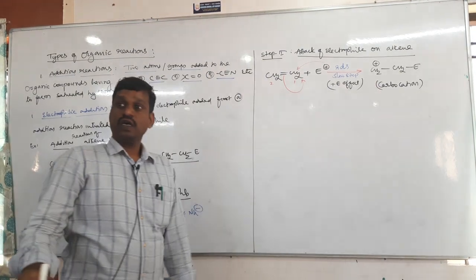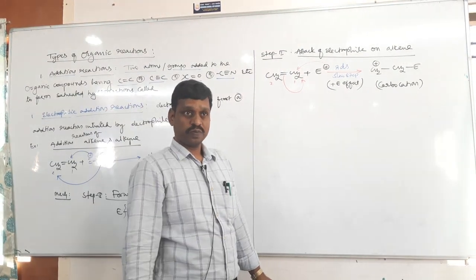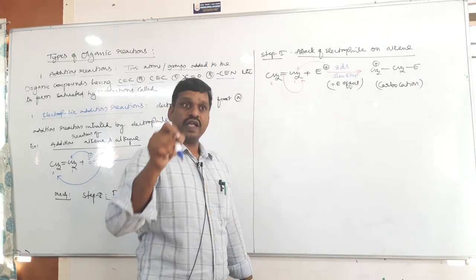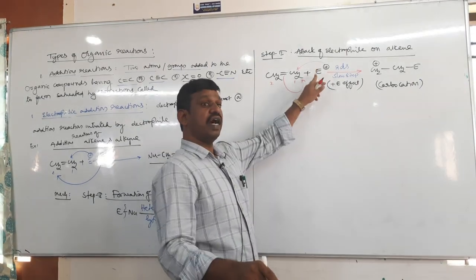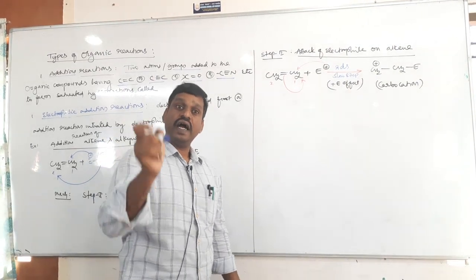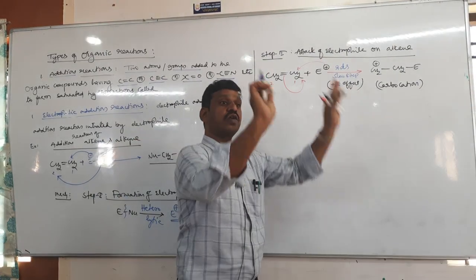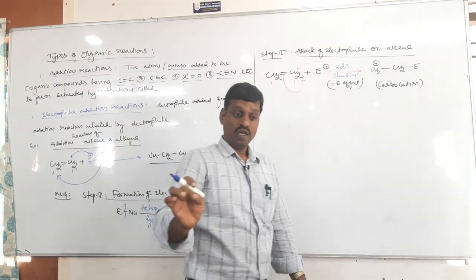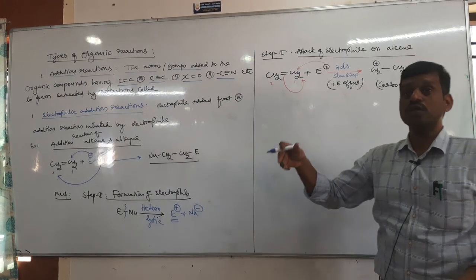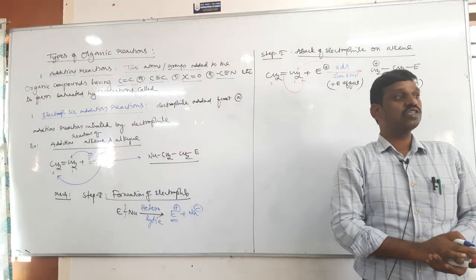There is another definition also. What is an electrophilic addition reaction? The addition reaction in which the electrophile is added in the RDS. If the electrophile is added in the rate determining step, it is called electrophilic addition. If the nucleophile is added in the rate determining step, that is called nucleophilic addition. That is also one definition.